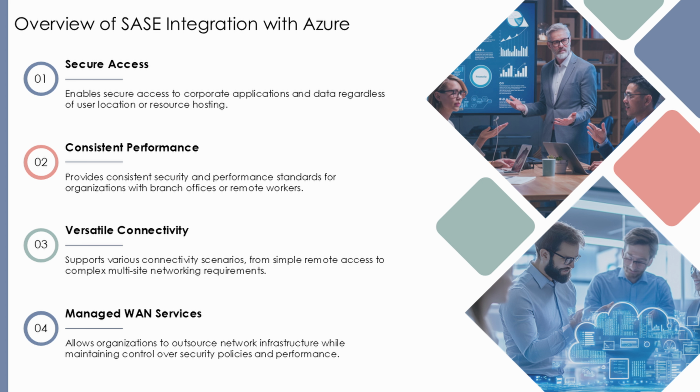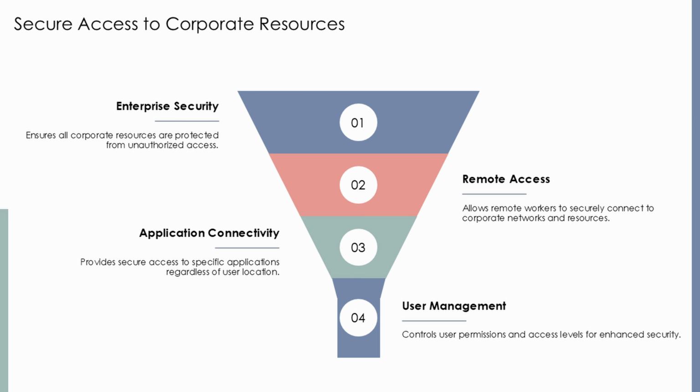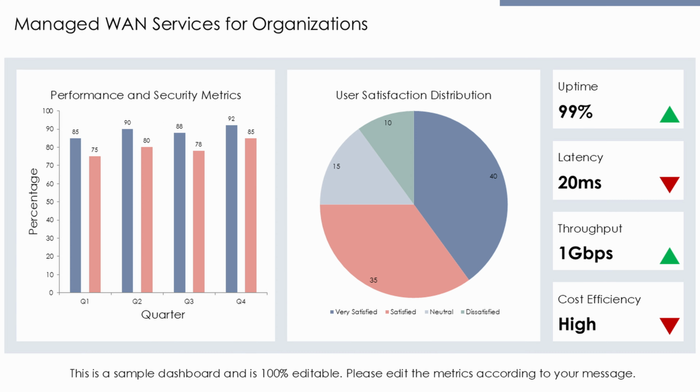This capability is particularly valuable for organizations with extensive branch office networks or large remote workforces that require consistent security and performance standards. The implementation supports various connectivity scenarios, from simple remote access to complex multi-site networking requirements.